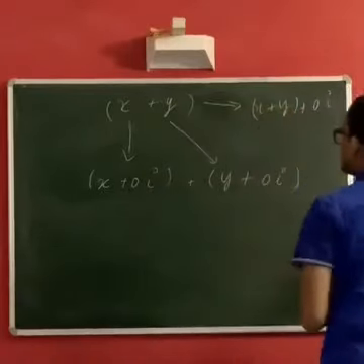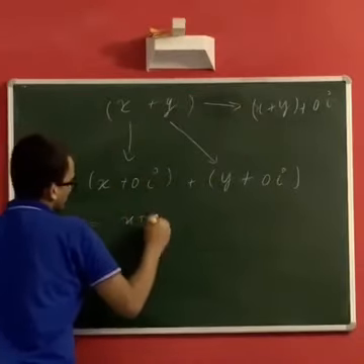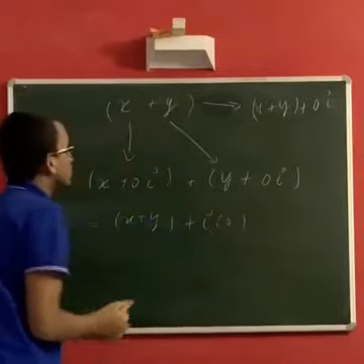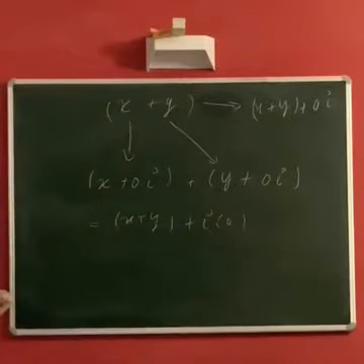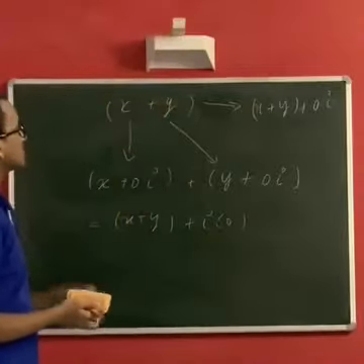Is this the same as this with the definition we have? Component-wise addition, so x plus y plus i times (0 plus 0), which is 0. So yes, indeed they are the same. So the addition is the same when you extend from real numbers to complex numbers.